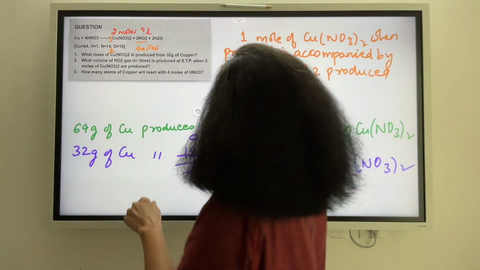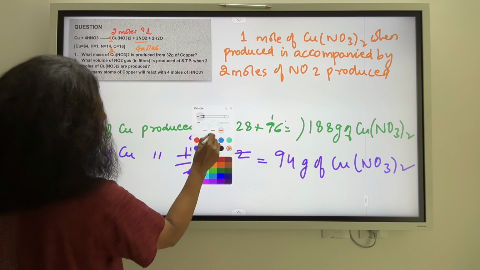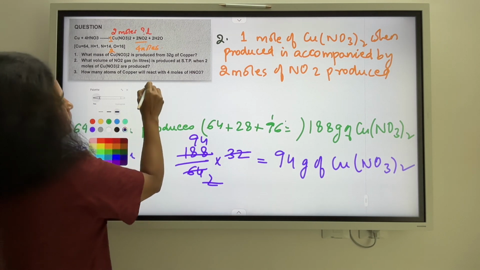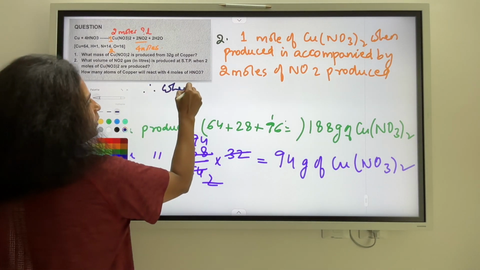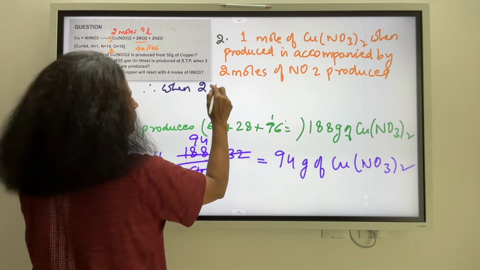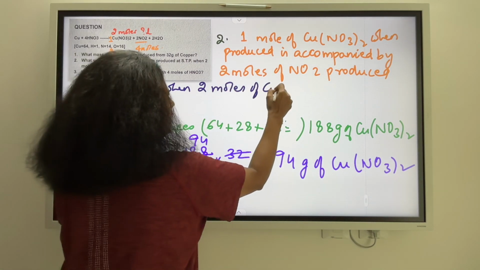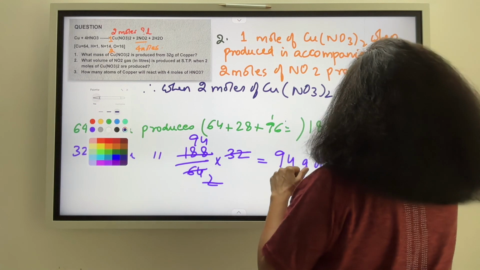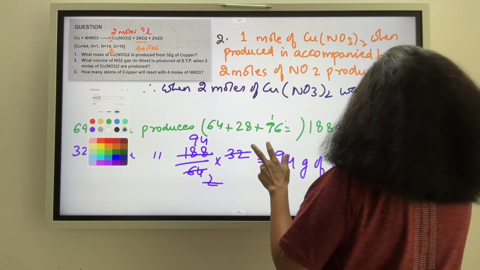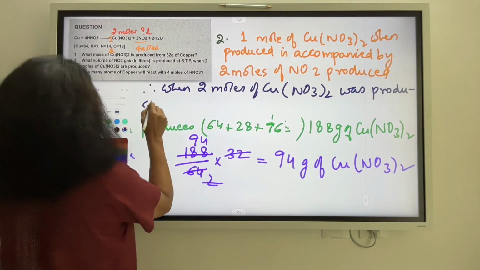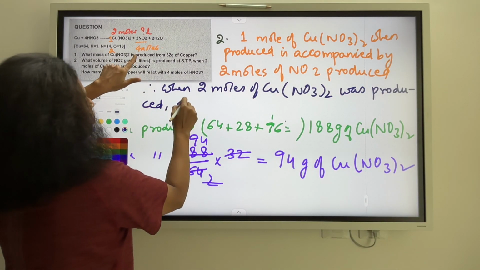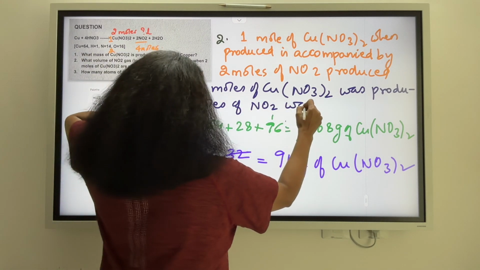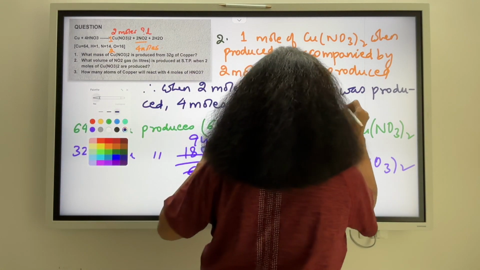Right? So this was our second part. Let me number it. Therefore, when 2 moles of copper nitrate was produced, 4 moles of NO2 was liberated.